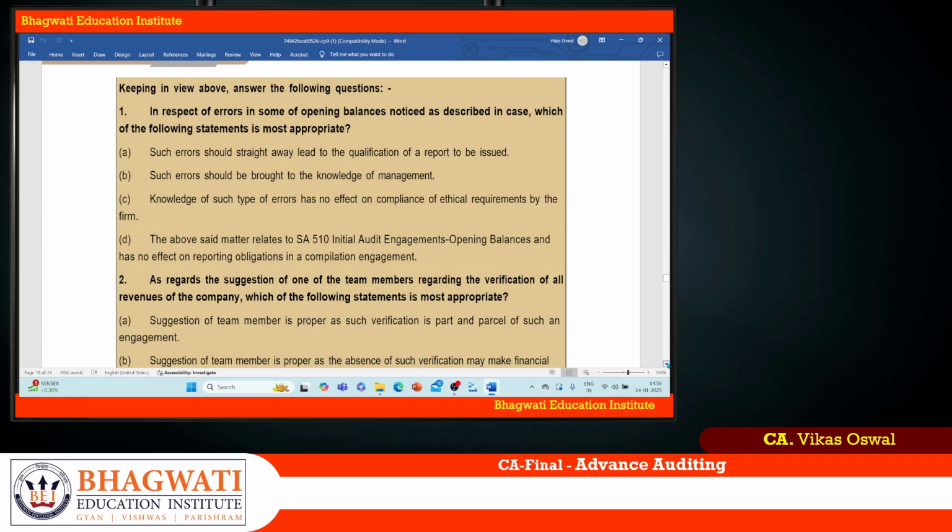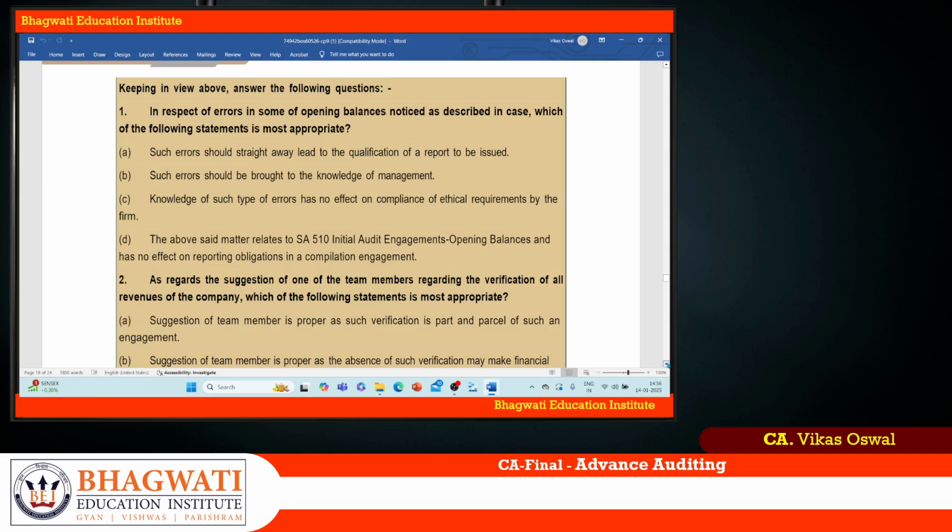C: Knowledge of such type of errors has no effect on the compliance of ethical requirements by the firm. No, that's not correct because we are there to prepare the financial statement as per AFRF. We are there to assist the management whether financial information is compiled as per applicable financial reporting framework. So C is completely ruled out.